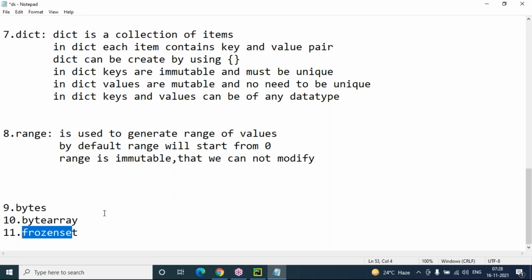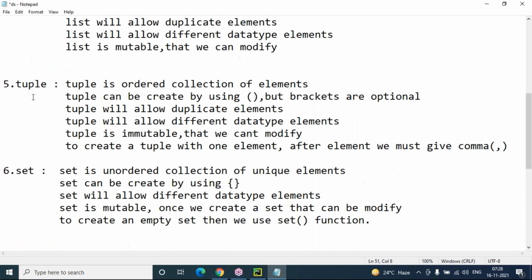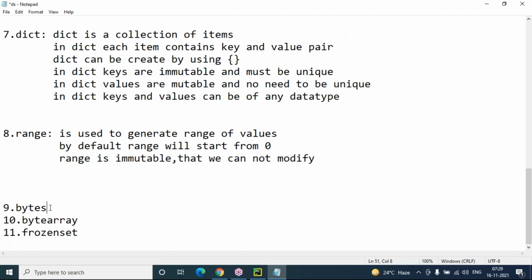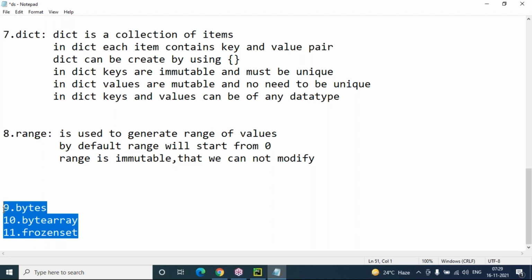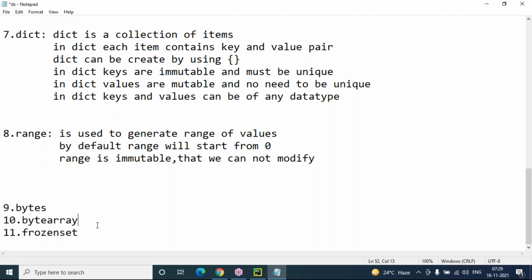So that's much more, which I'm not going to discuss here. After completion of this data structure detailed discussion, at that time I will include these three data structures also with functionalities: what is bytes, byte array, frozen set. Later we'll discuss. So this is not the right situation to discuss bytes, byte array, frozen set.